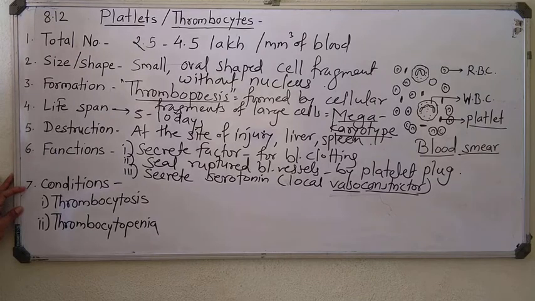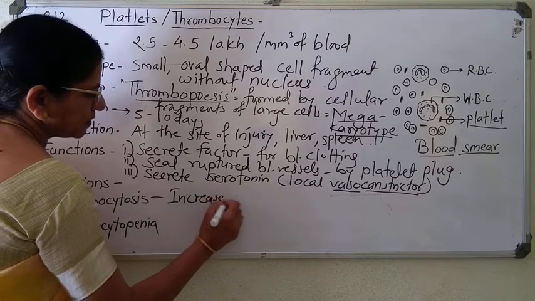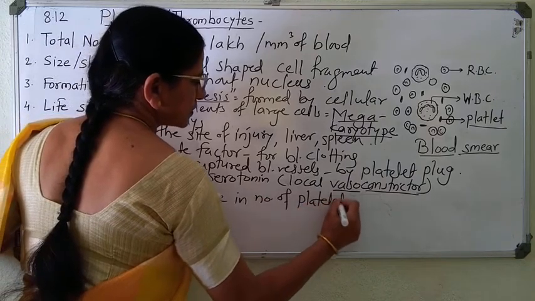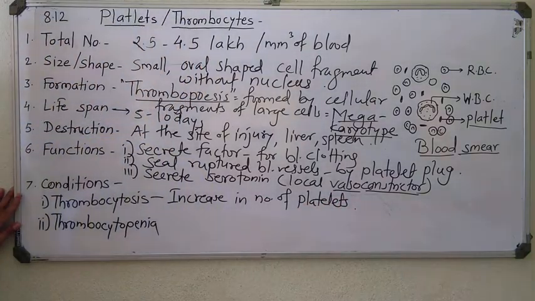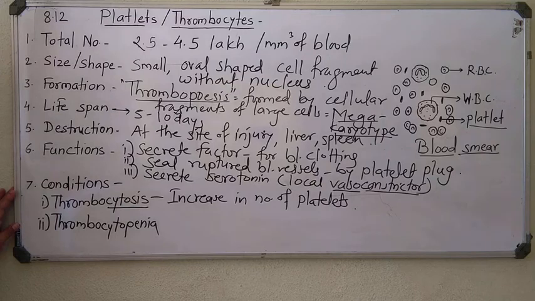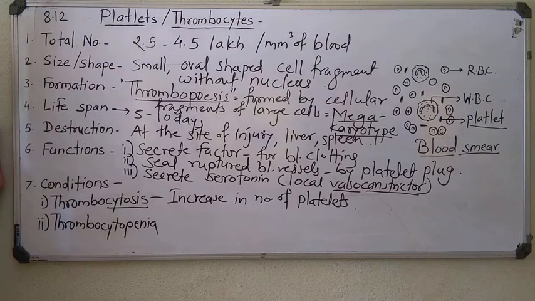Then conditions, similar to that of RBC and WBC. Thrombocytosis means increase in number of platelets, that is known as thrombocytosis. Now you are clear cut. When we apply the word cytosis to any kind of blood cell, that means there is an increase in number of platelets than the normal value, that means beyond 2.5 to 4.5 lakh per cubic mm of blood.